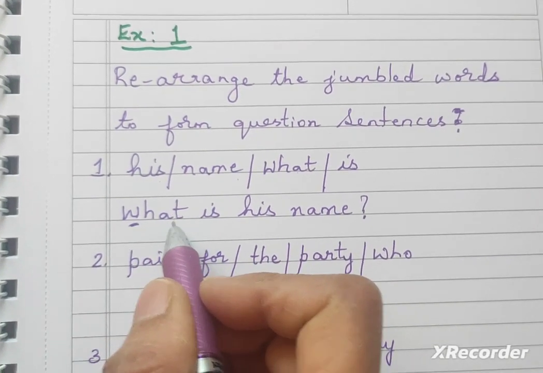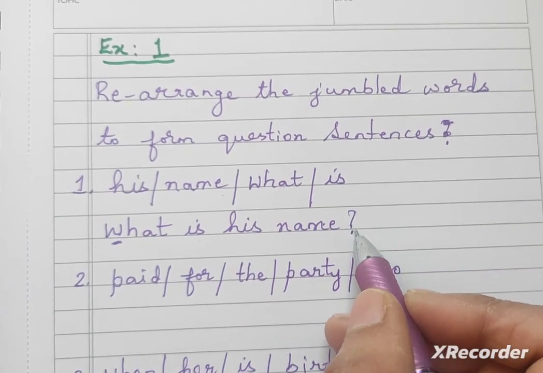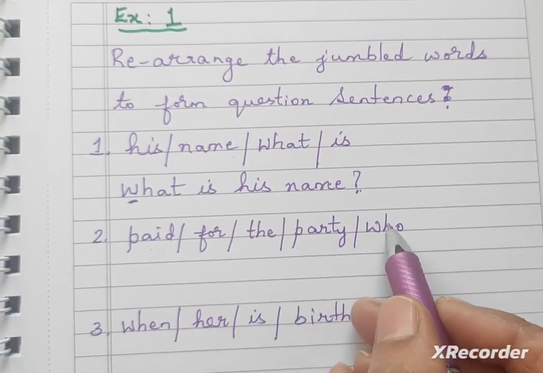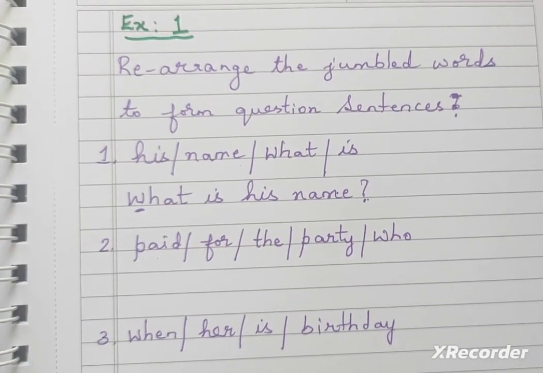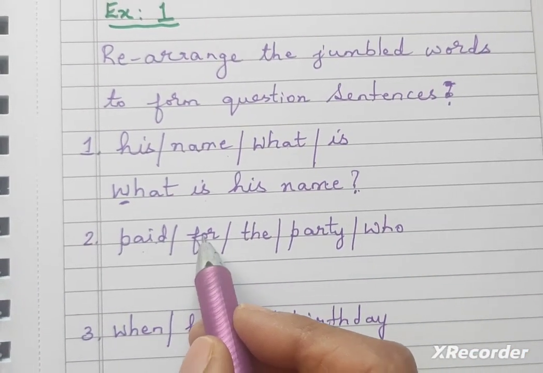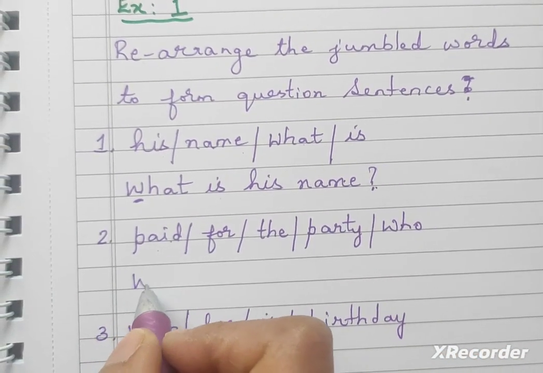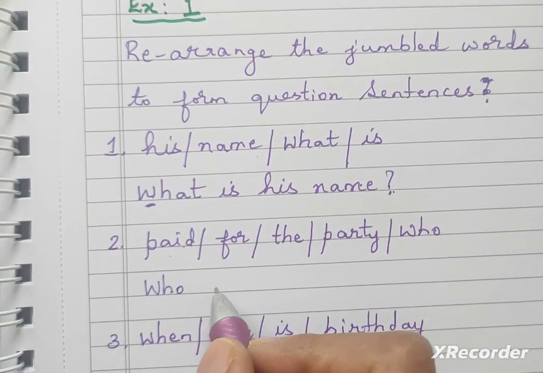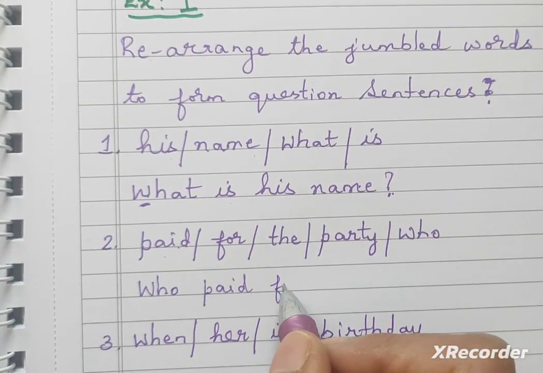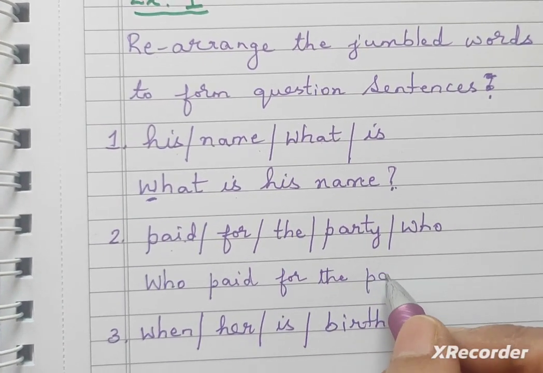What is a question word? Is his name. After name, it is a question mark. Paid for the party who? What will be the answer for this? Who paid for the party? This is the question. Who, we will begin with a capital letter. Who paid for the party?